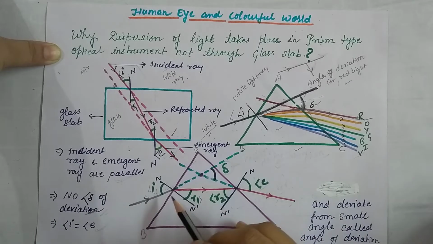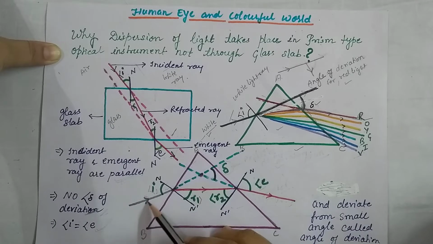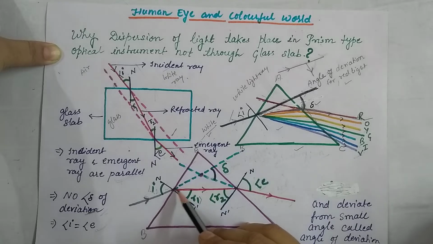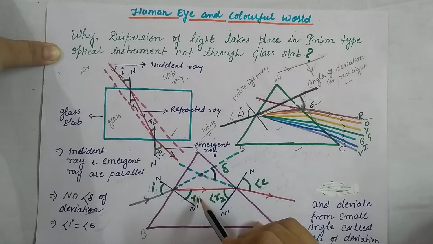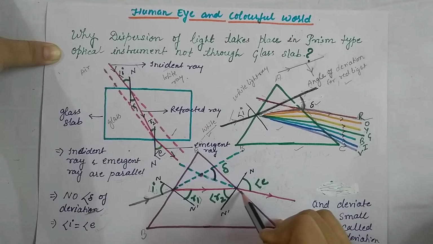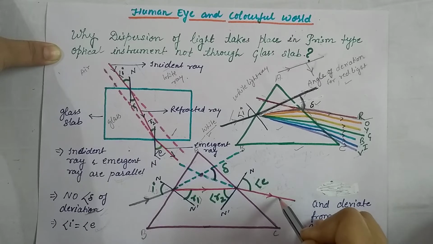When the white light is incident on the prism, because there is a change in medium, it bends towards the normal, and then it comes out as the emergent ray.